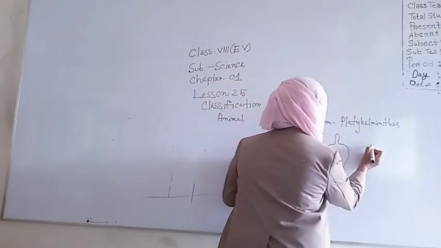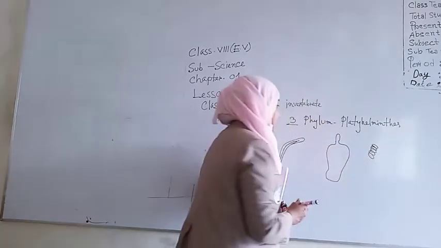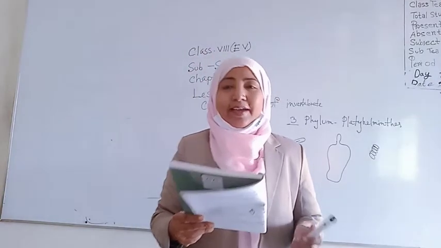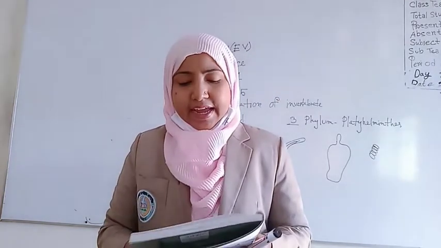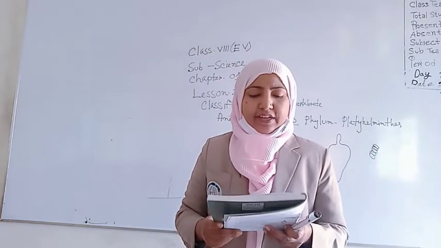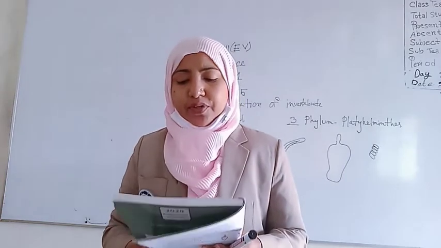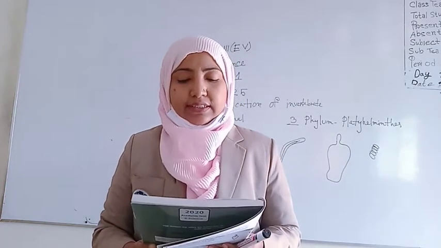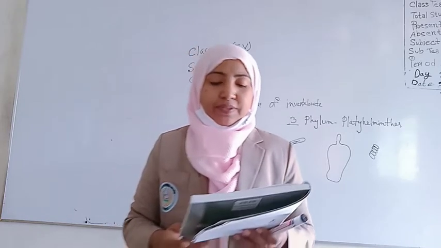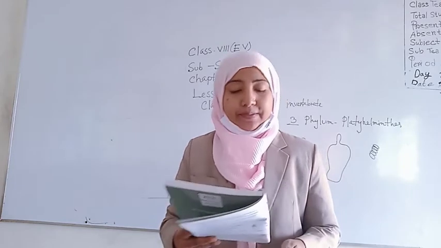The Annelida is also a ring-shaped or circle-shaped structure. Now, the Annelida: habit and habitat. Annelids are found in almost all temperate and tropical regions of the world. Many species live in damp soil, fresh water, and some live in deep sea water. A few species dig their burrows in stone and soil to live there.